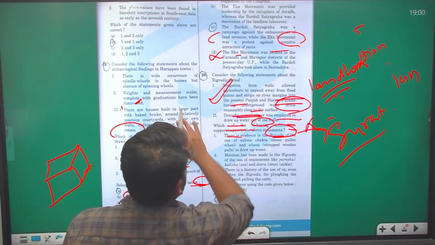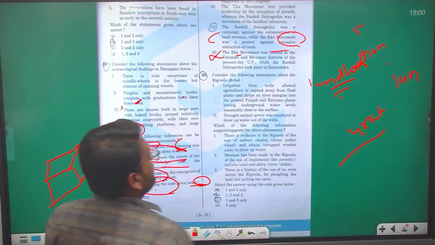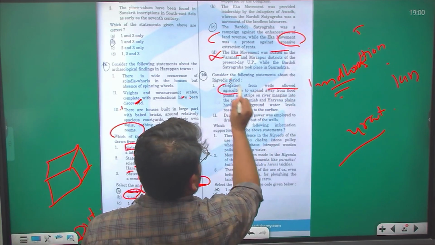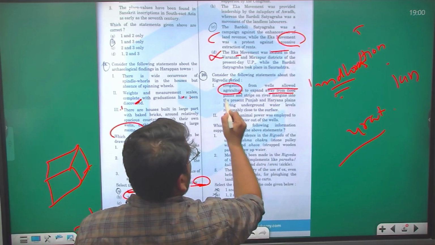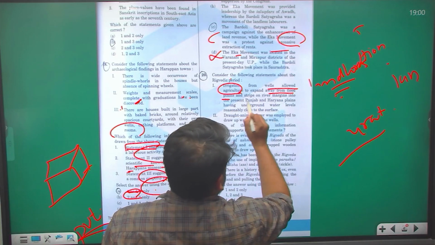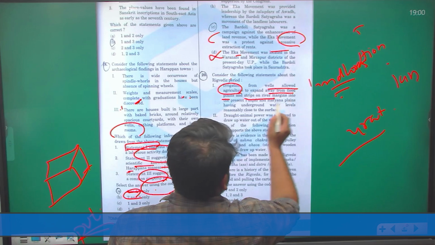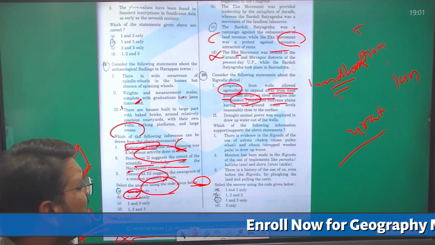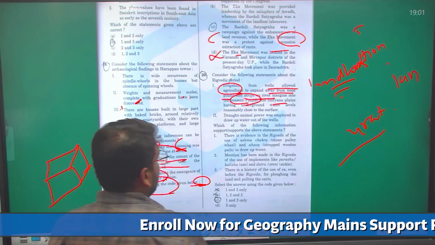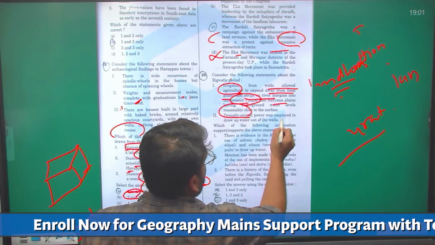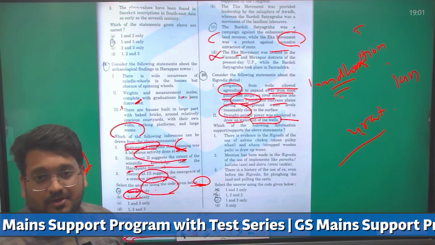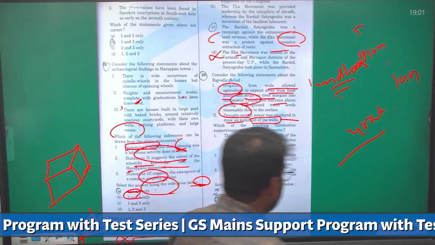Now let us see the next question regarding the Rig Vedic period. Irrigation from the wells allowed agriculture to expand away from floodplains and strips of river margins into the present day Punjab and Haryana plains, having underground water levels reasonably close to the surface. Draught animal power was employed to draw the water out of the wells. Draught animals like bulls and donkeys were used.